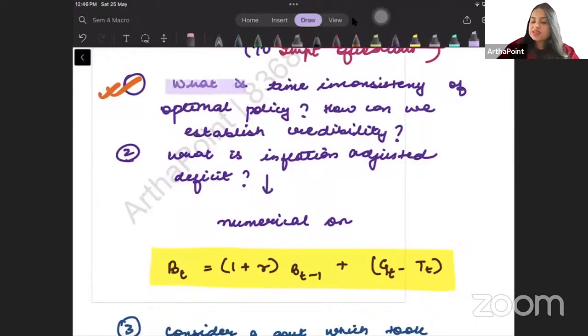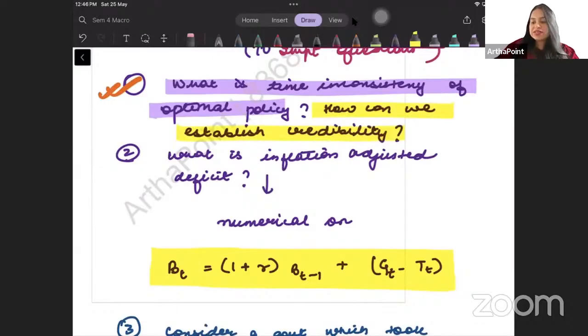This says, what is time inconsistency of optimal policy? How can we establish credibility? This can come for 7 to 8 marks.